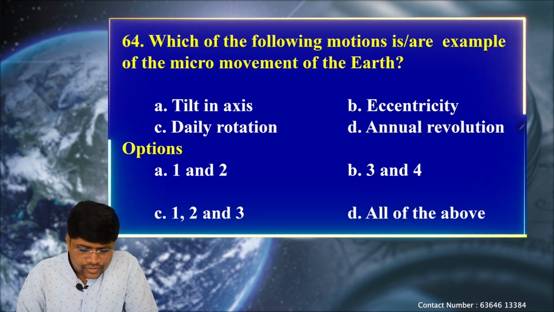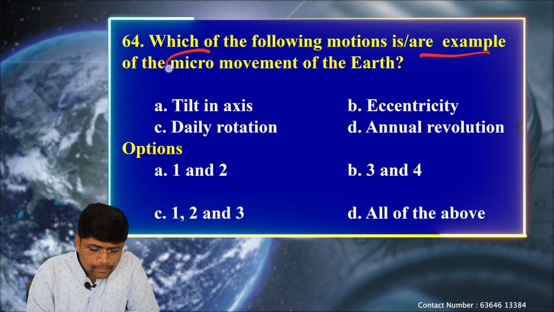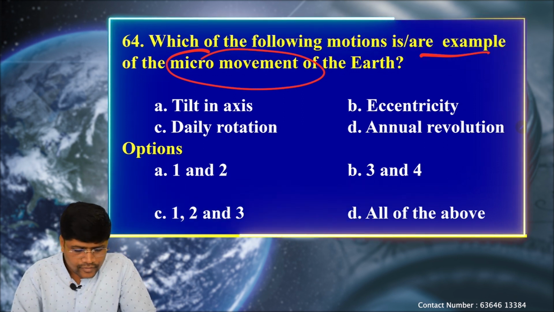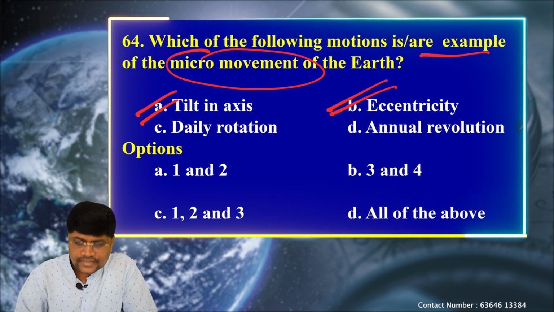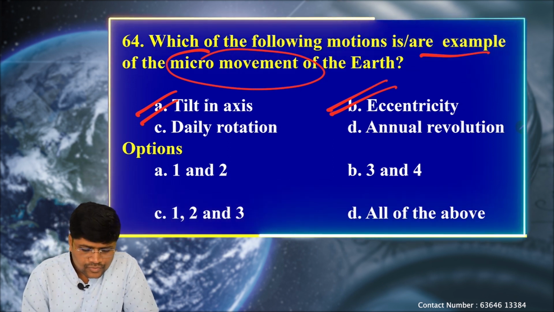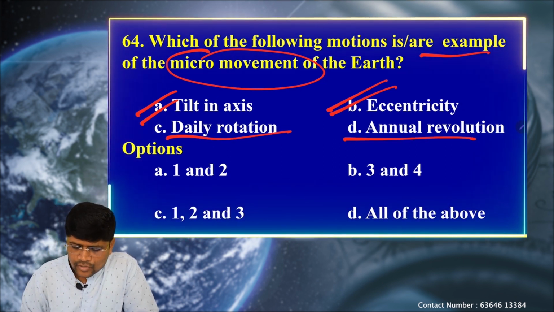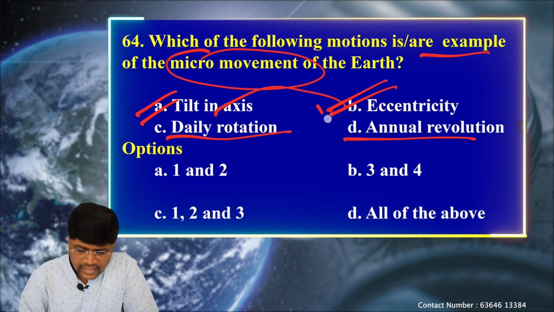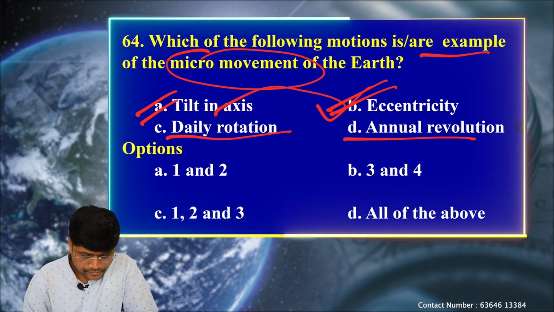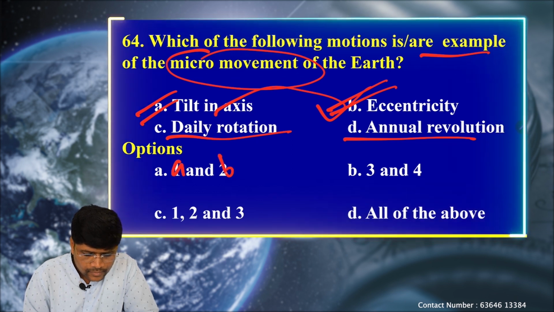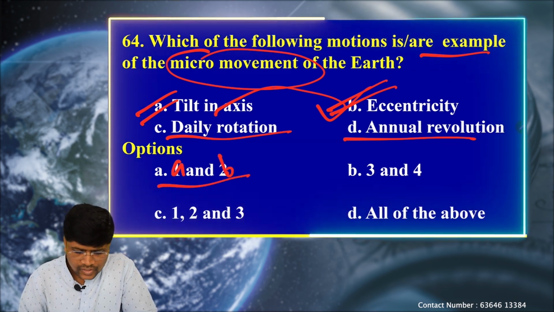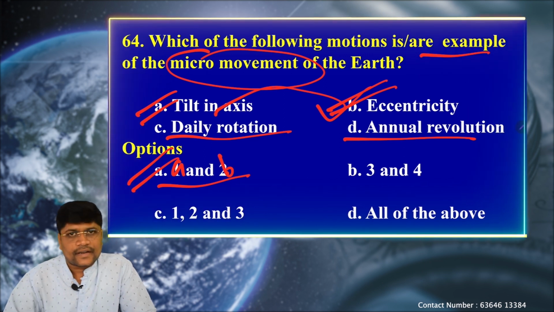Coming back to the question: which are examples of micro movements of the Earth? We know the tilt in the axis is not observable for us. Next, eccentricity is also not observable for us. Daily rotation and annual revolution we can feel. So only A and B. We can mark them as A and B, so option A is correct.